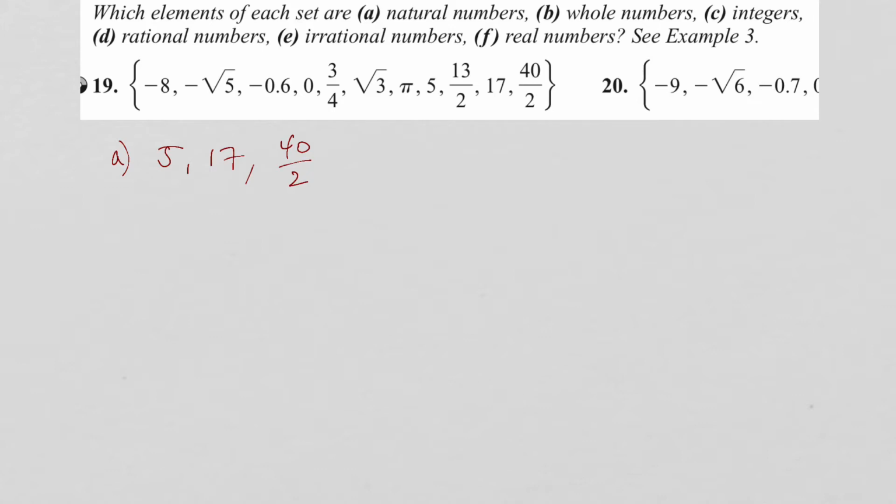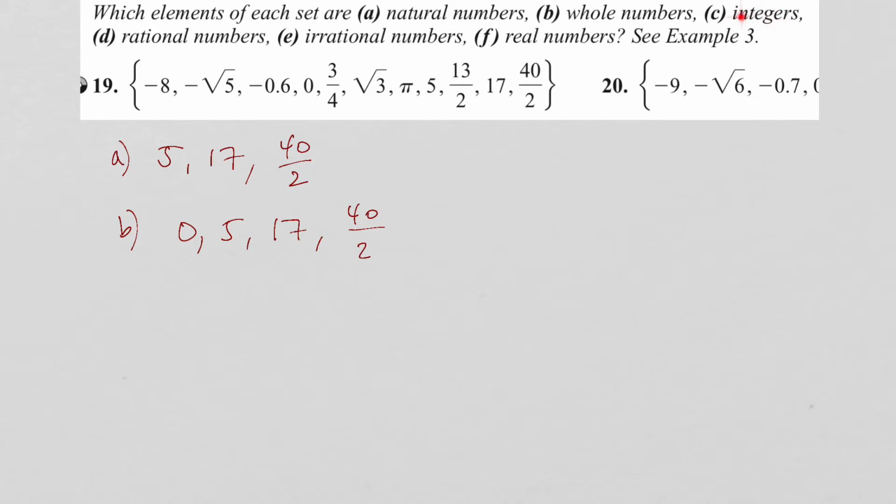Okay, for the whole numbers, these are all of the counting numbers including 0. So the whole numbers are 0, 5, 17, and 40 over 2. That's 20.